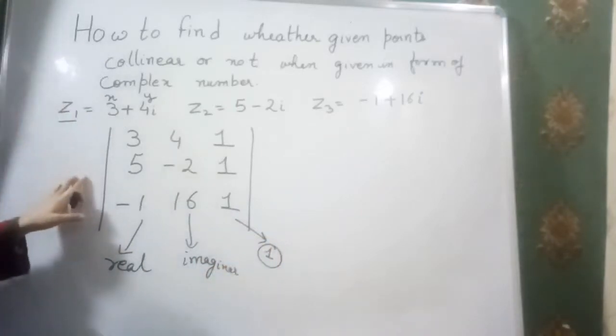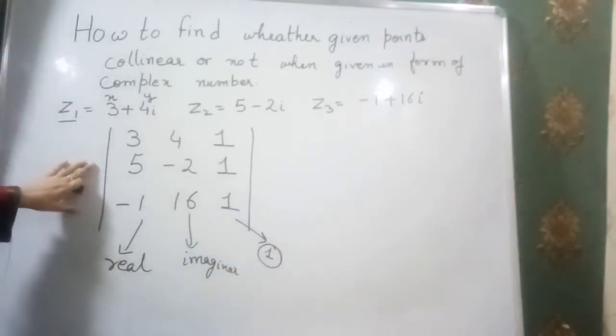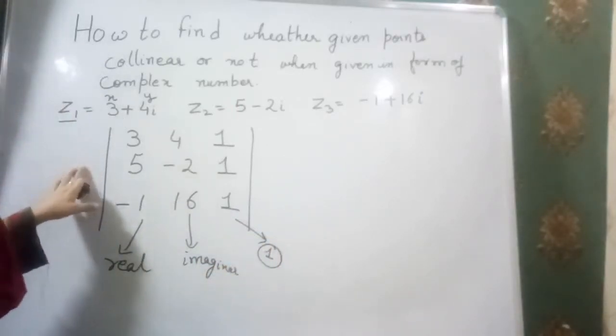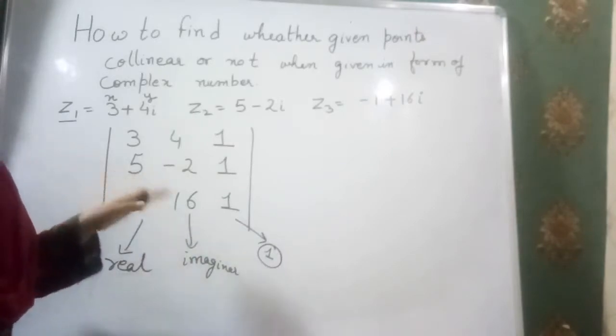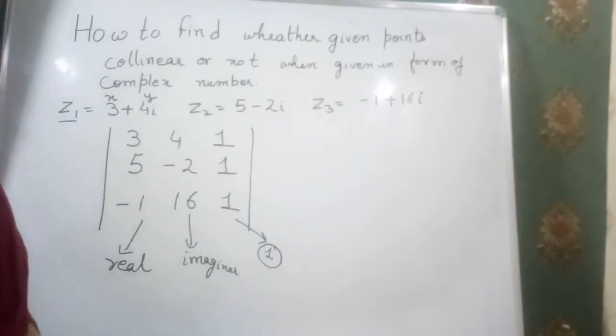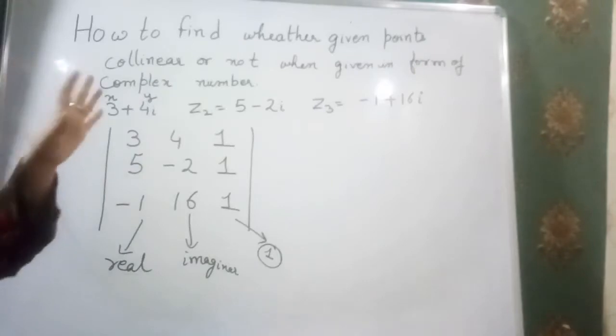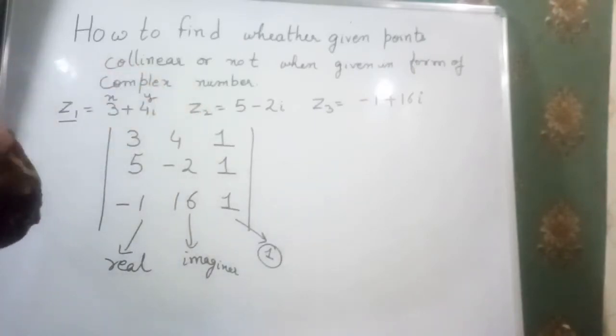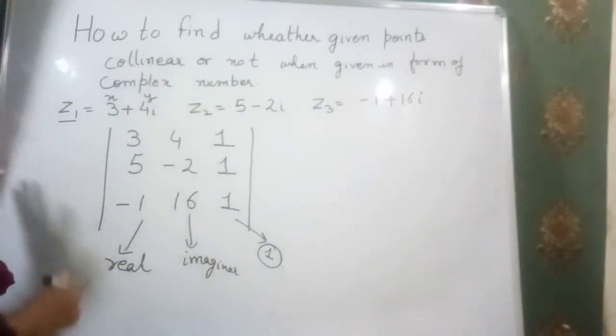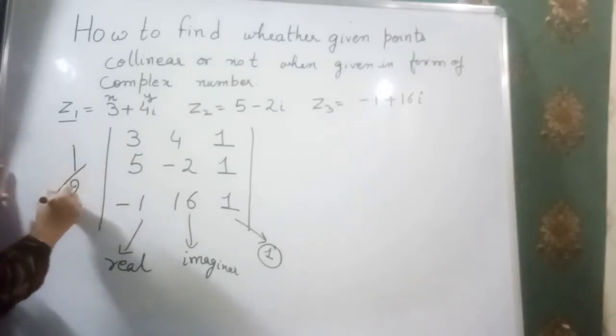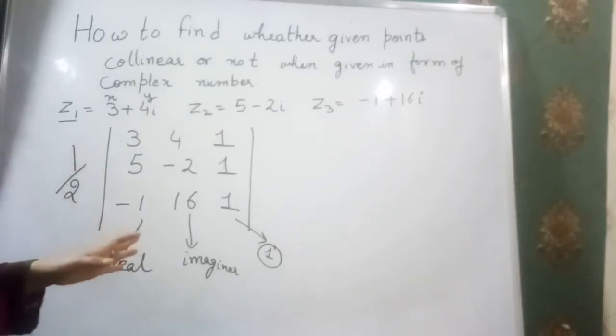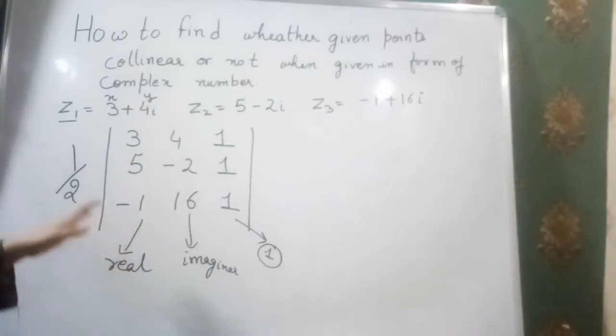And with the help of our determinant method we solve. If we get 0 here, it is collinear points, and if we get some value, then we can find the area of the triangle which is formed with the help of these 3 points. And when we have to find the area, we multiply it by 1 by 2. I think you will get the concept.